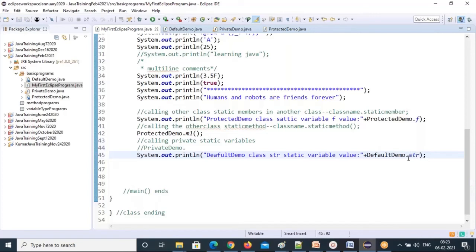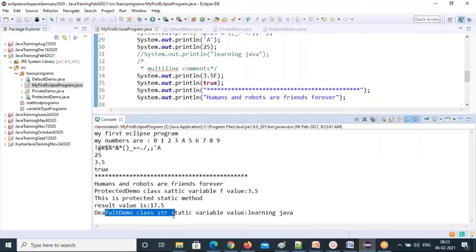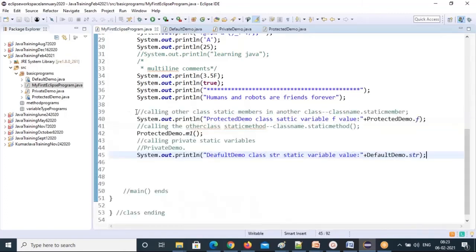So this is the default demo static variable you are calling. Even a static method you can call. Default you can access in the same package in any class. See that default demo class, protected demo class, all you are calling.